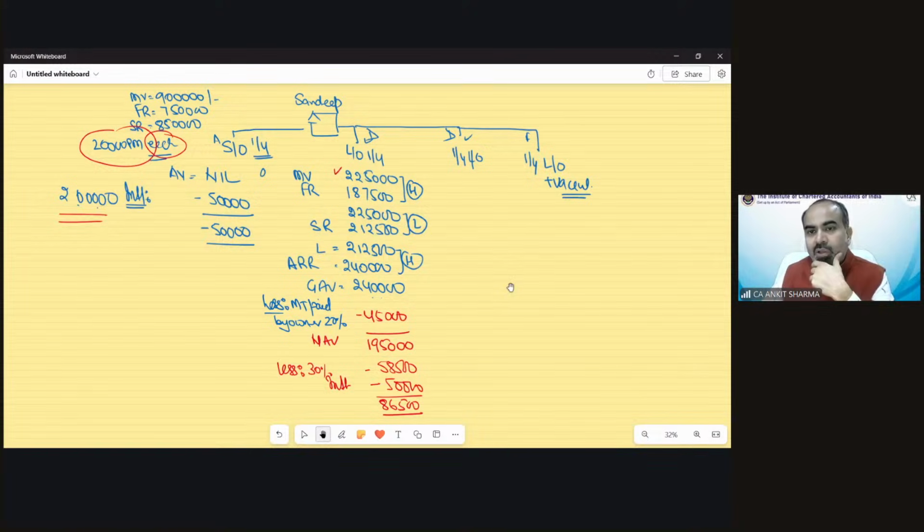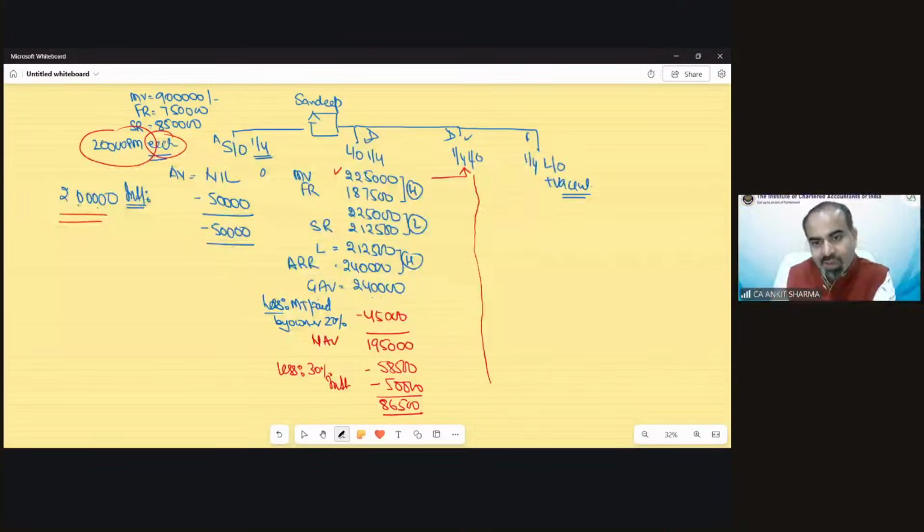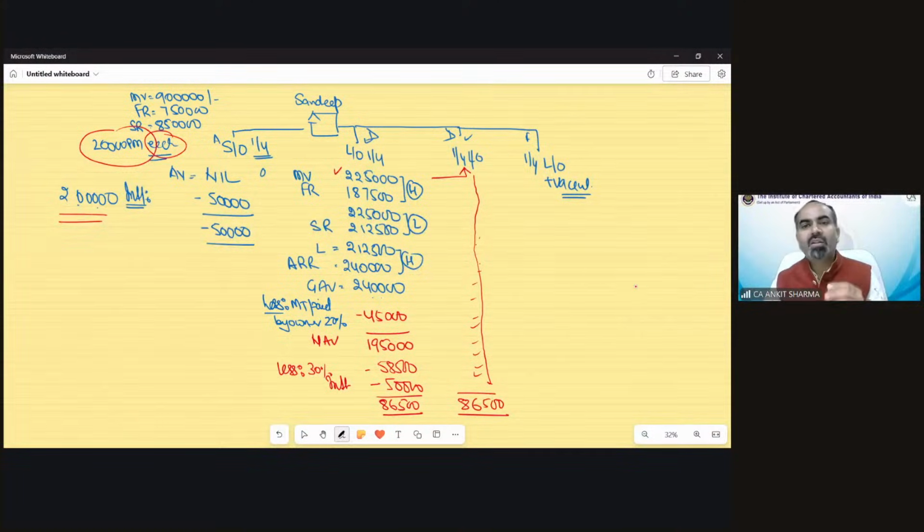Chalo. So exactly this would be the solution for this property also. You just need to write down all these steps again because they are the same. You cannot skip this; you have to write down each and every point as we have done in this case. So this property value would also be 86,500 rupees. Now we just need to calculate the third case.